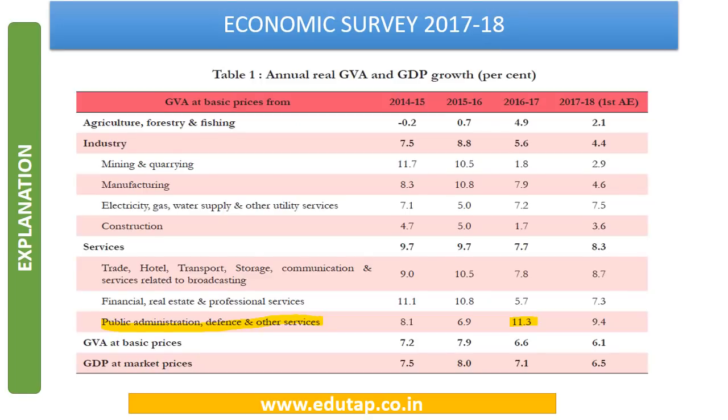So this is how the different components of GVA and their growth rate is distributed from 2014-15 till 2017-18. So here you will see that the highest growth rate in 2016-17 is in public administration, defense and other services, that is 11.3%.